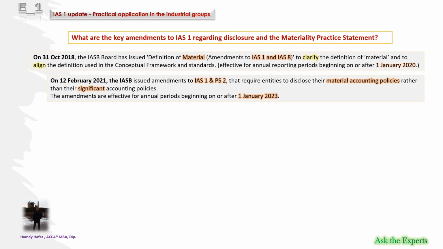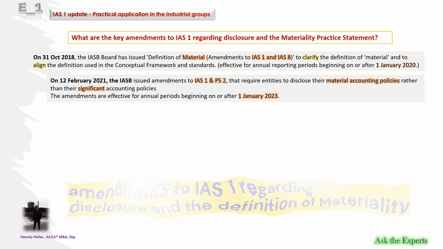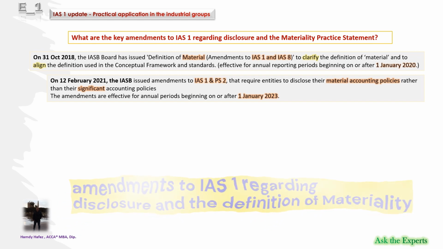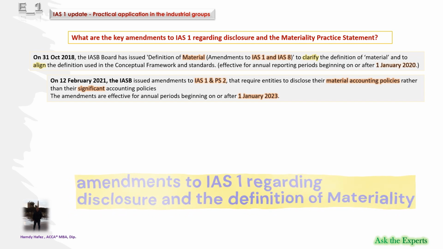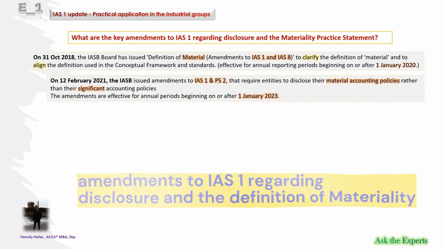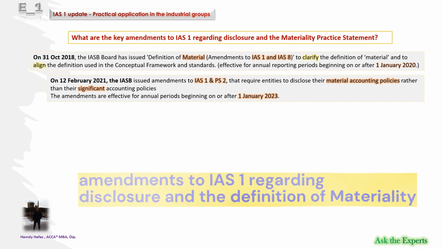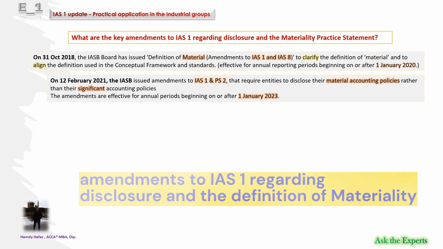But is there any other update to IAS 1? What are the key amendments to IAS 1 regarding disclosure and the definition of materiality? Let's know the story. In October 2018, the IASB issued Definition of Material as amendments to IAS 1 and IAS 8, to clarify the definition of material and to align the definition used in the Conceptual Framework and standards.